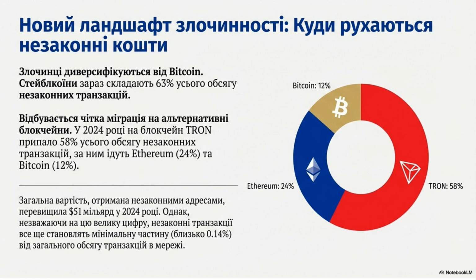The landscape of crime is changing. Criminals are diversifying away from Bitcoin. Stablecoins now account for 63% of all illicit transactions. There's a clear migration to alternative blockchains like Tron, which accounts for 58% of illicit transactions, followed by Ethereum at 24% and Bitcoin at 12%.